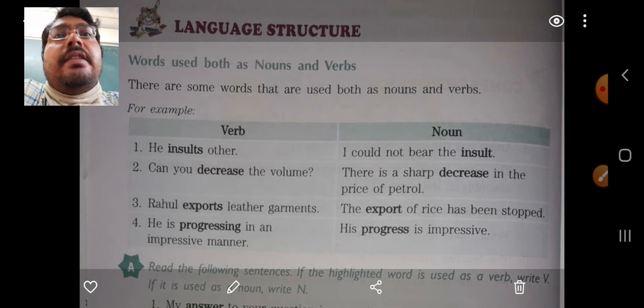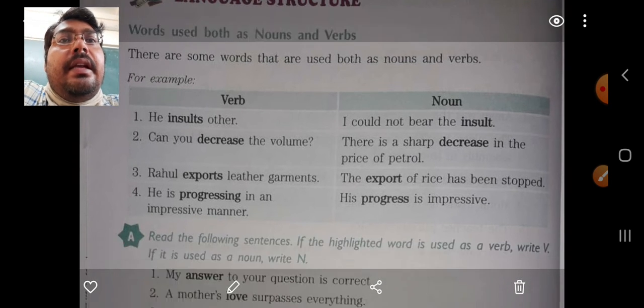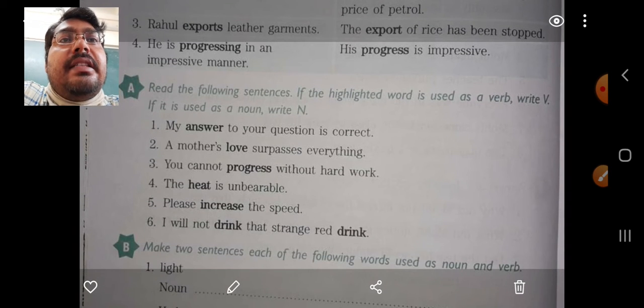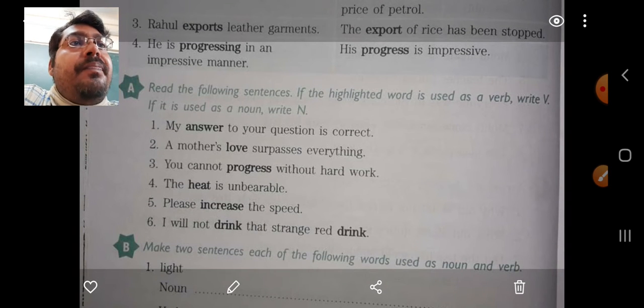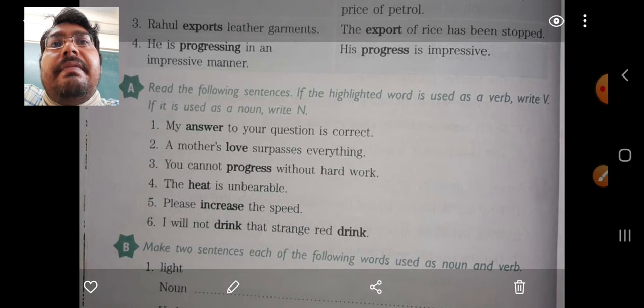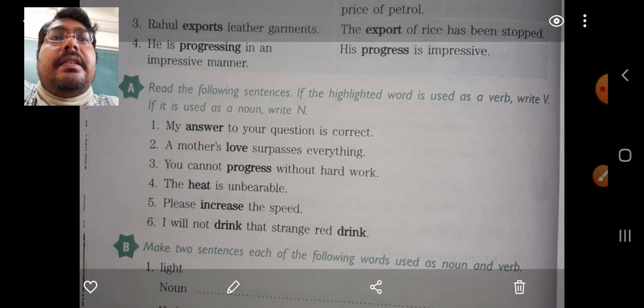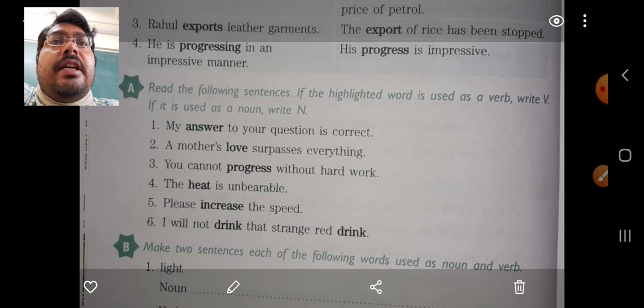In yesterday's class, I talked to you about those words that can be used as both a verb and a noun. And we have done exercise number A also, where we needed to identify whether the highlighted word in the sentence is used as a verb or as a noun. So up to here it was clear to everyone.